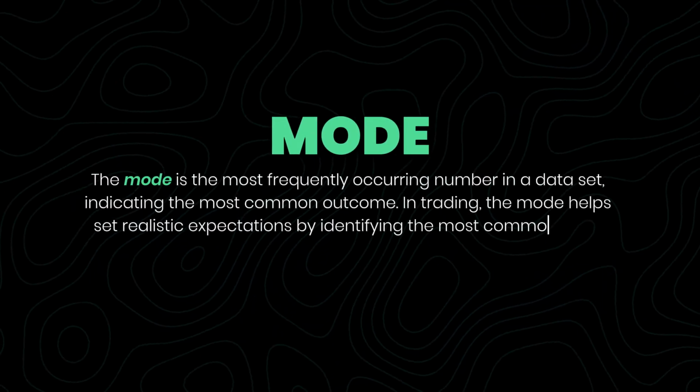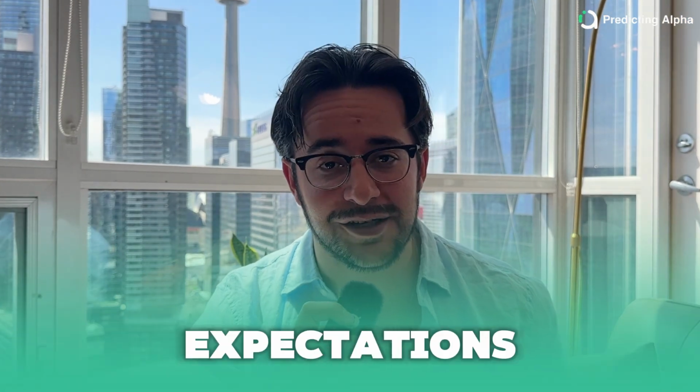The third concept is called the mode, which is the most frequently occurring number in the data set. In trading, knowing the mode helps you understand what's the most common thing that happens, not just the average. For instance, if the most common return for a stock was 0.5%, that can be really valuable to know. It tells you what type of movement you should actually expect most often. So when setting up trades, especially these short volatility trades that we as option sellers are pretty much always using, understanding the mode can greatly align your expectations to reality.